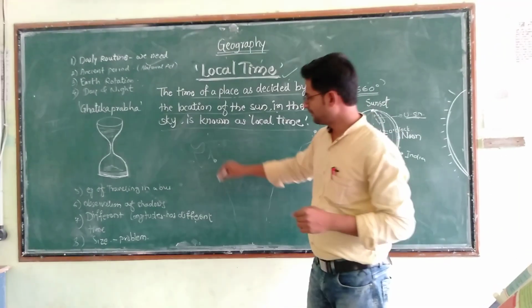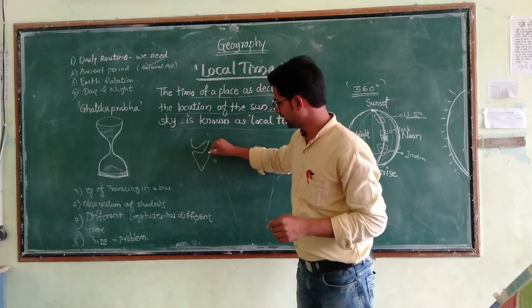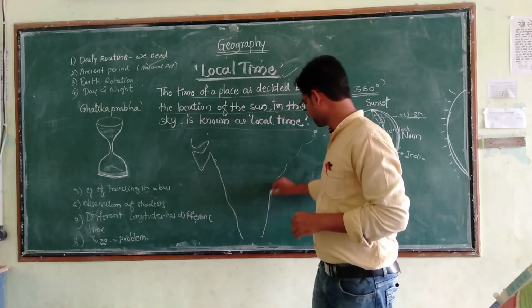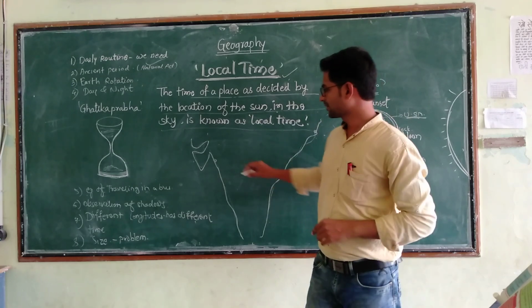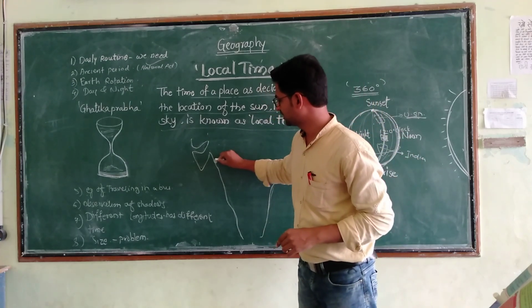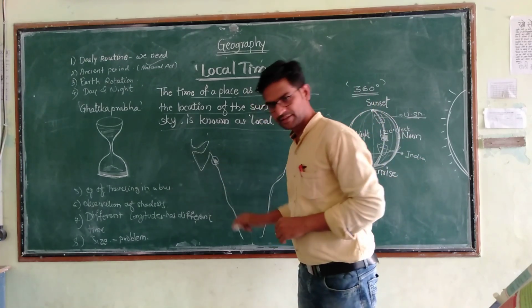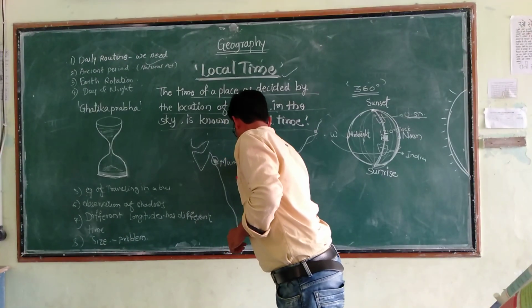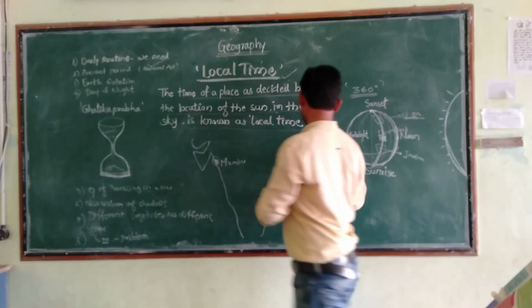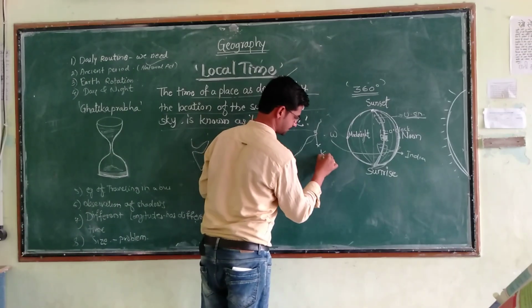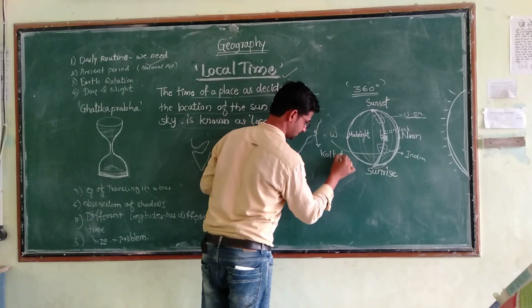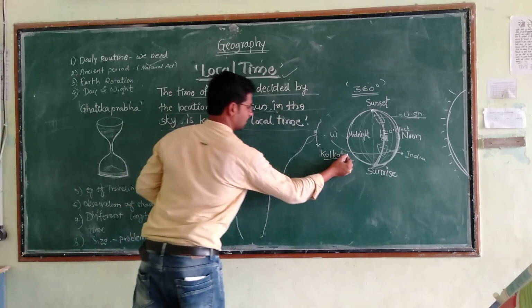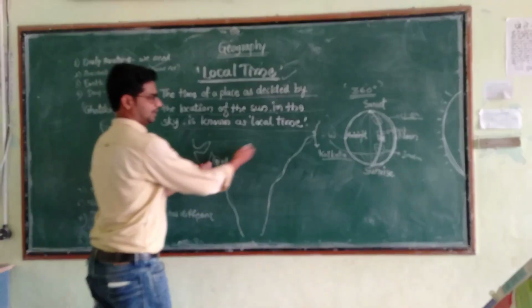We will take the example of our country India. You can see that, for example, this is Mumbai. And this is Kolkata.